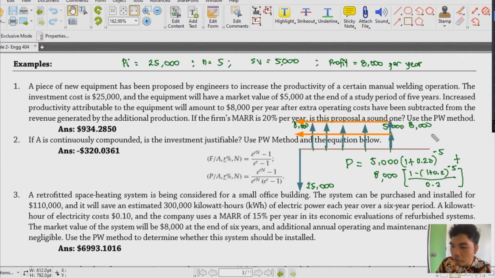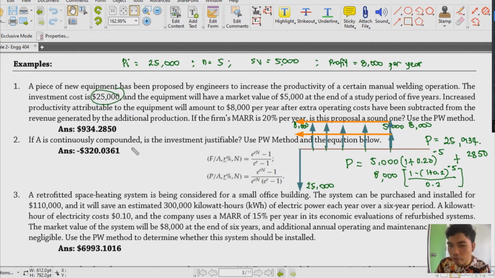Okay? Now, this results to a value that is equal to 25,934.2850. Okay? Now, the answer is not yet done. So, this is 25,934.2850 using MARR that is 20%. So, basically, kung dadalhin natin yung ating mga kinita at the present reference, we have 25,000. And remember, your investment cost is 25,000.